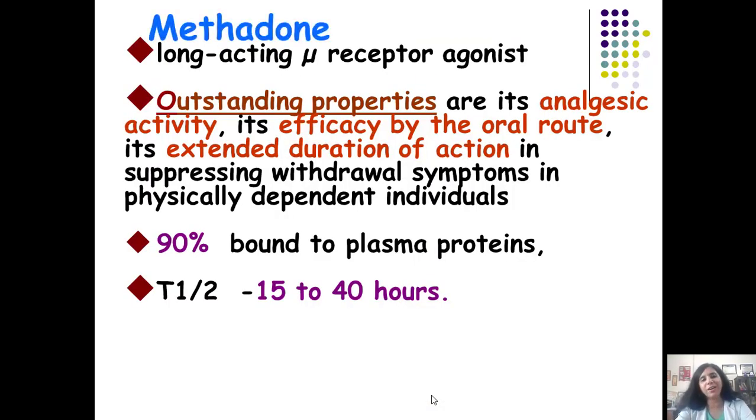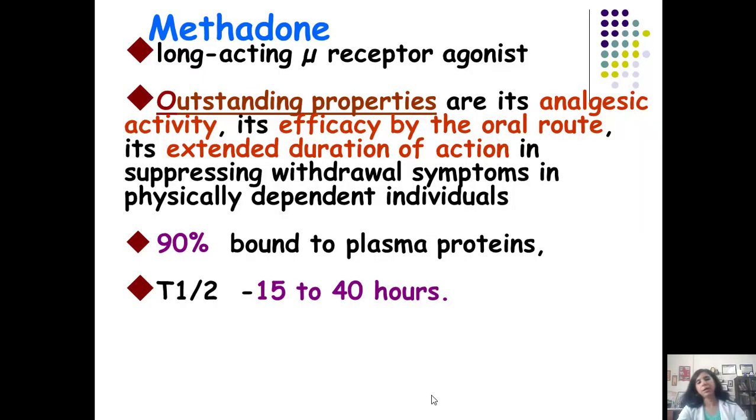Then we have methadone, students, and methadone, don't confuse it with morphine. Methadone is a very potent drug. Yeah, it's a long-acting mu receptor agonist. If the drug is long-acting, it means its onset of action is going to be long, and because its onset of action is going to be long, its euphoria-producing potential is also going to be delayed. So methadone is not going to produce that instant euphoria which the opioid addicts seek,